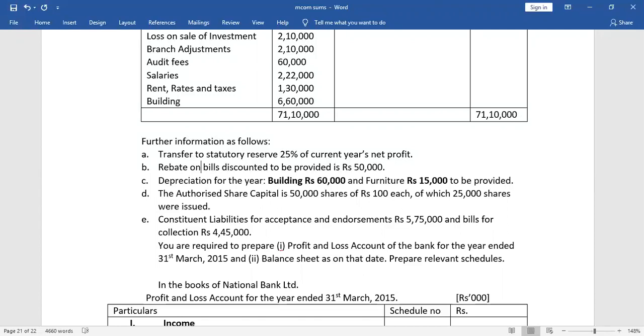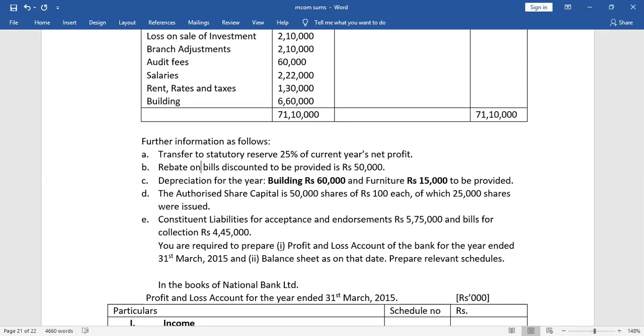So 2 months belong to the next year. That is, we collected 2,000 as discount, and the year end comes in the third month, and the remaining 2 months out of the 5 months belong to the next year. So this 2,000 discount is for 5 months, so divide 2,000 by 5. One month's discount amount is 400. After 3 months there is a year end, that is 2 months belong to the next year, so 400 into 2, 800 is the rebate on bill discounted.